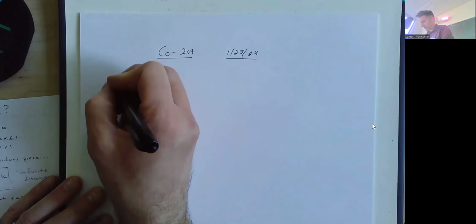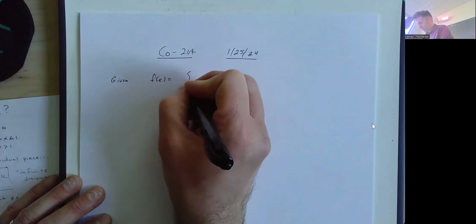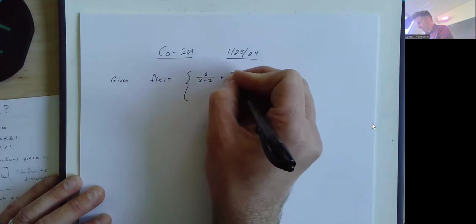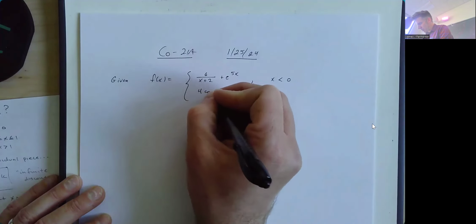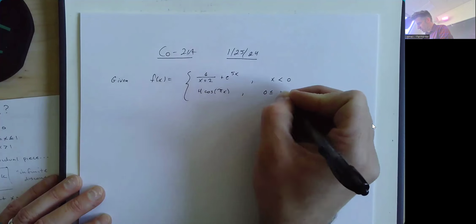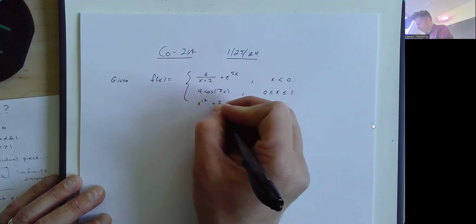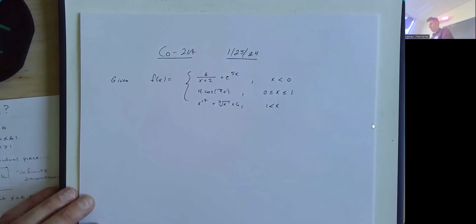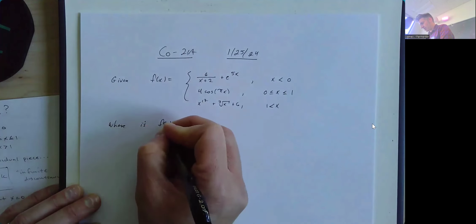So let's look at this function. Given that f of x is equal to the piecewise function 6 over x plus 2 plus e to the 5x when x is less than 0, 4 times cosine of pi x when x is between 0 and 1, and x to the 17th plus the cube root of x plus 6 when x is greater than 1, where is f of x continuous?